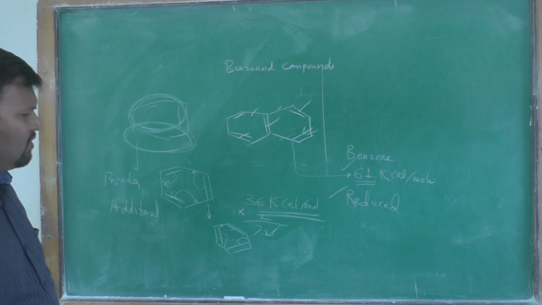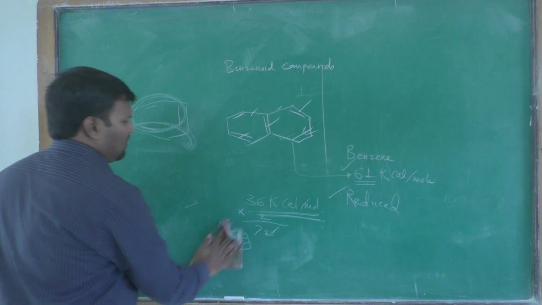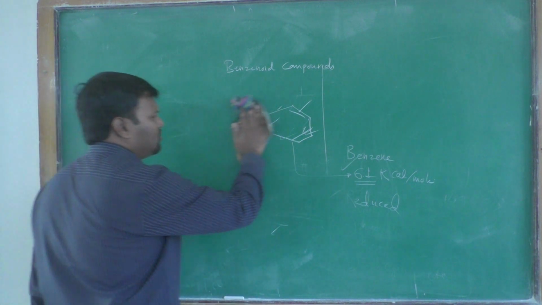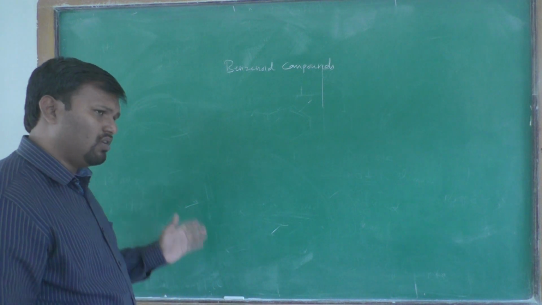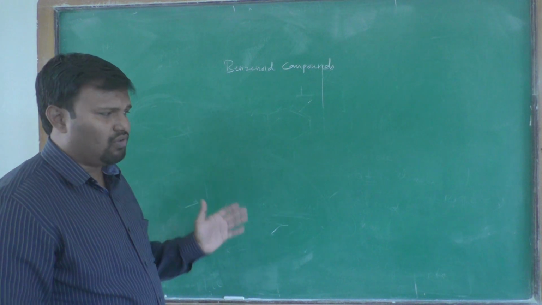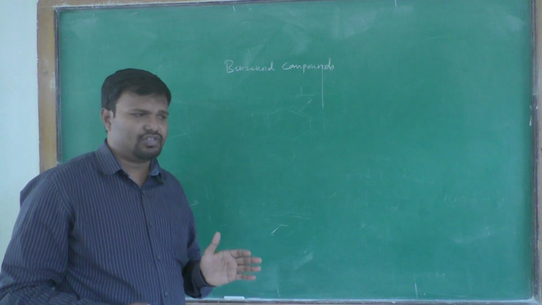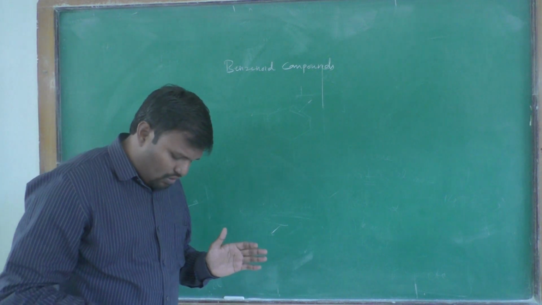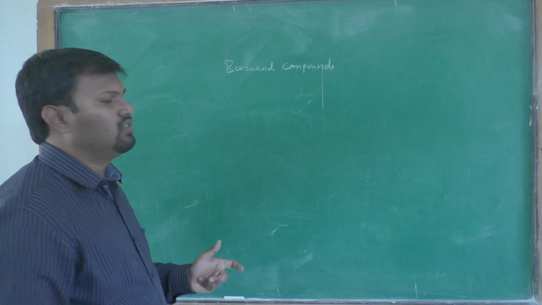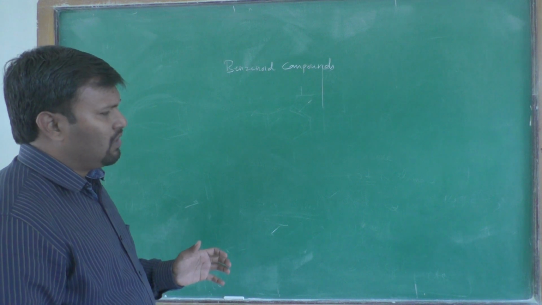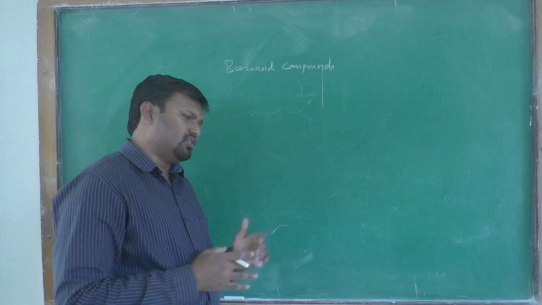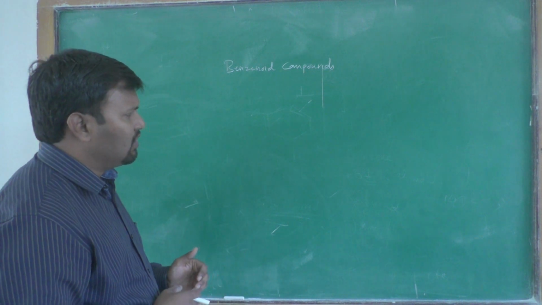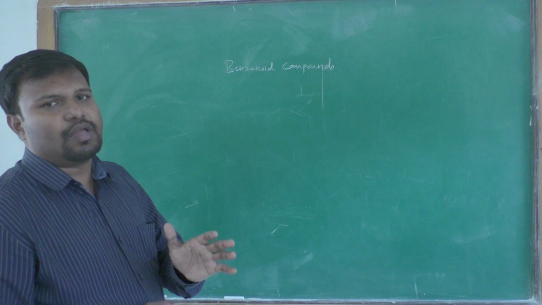The second is our non-benzenoid system. We have discussed already, non means non-benzenoid, non-benzene system. In this system, no benzene ring is present. Other than a benzene ring, this compound is also cyclic, planar, and it also shows aromaticity.